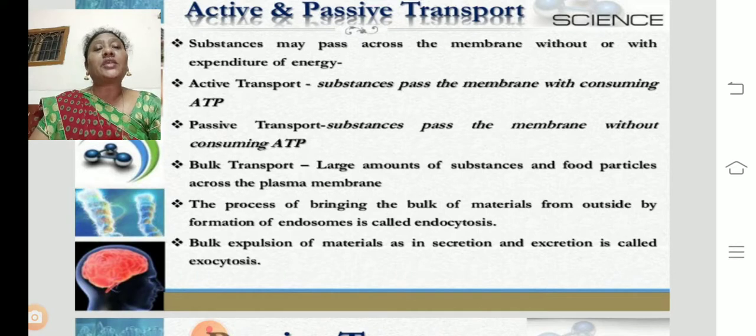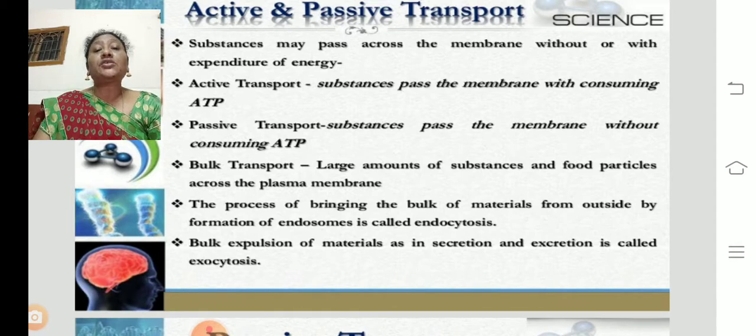So in active transport, when the substances are transported through the cell membrane, the cell consumes an amount of energy. In passive transport, substances pass through the membrane without consuming energy. Consuming ATP means energy.